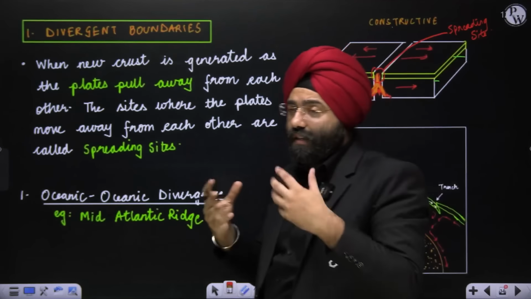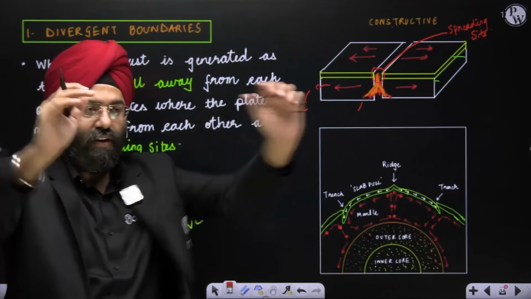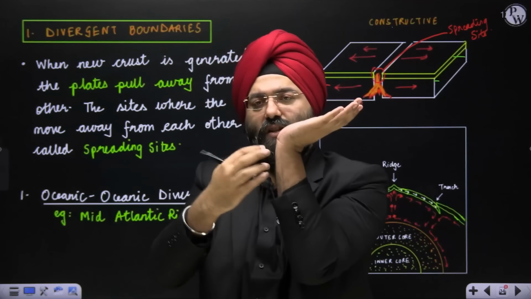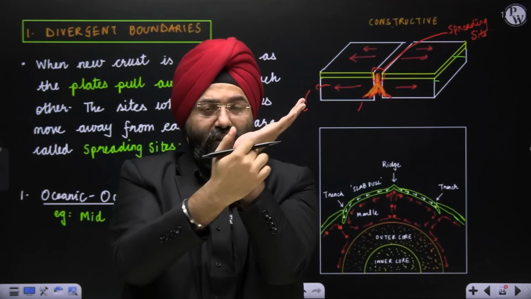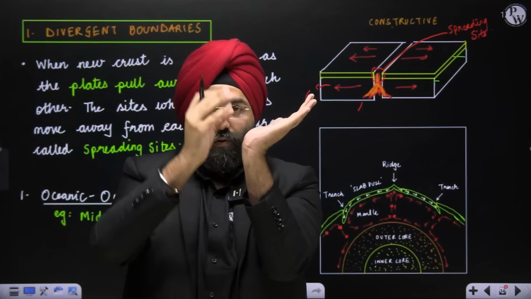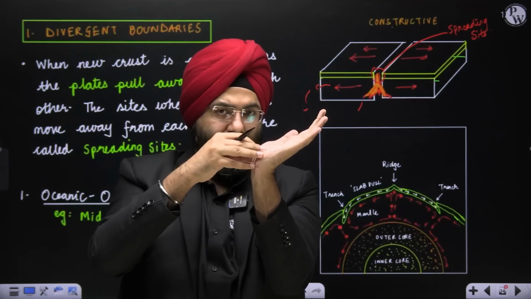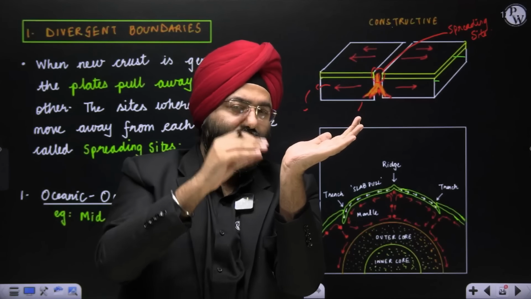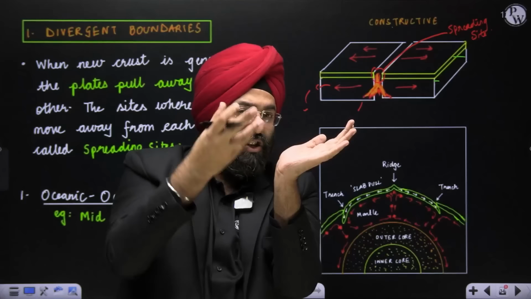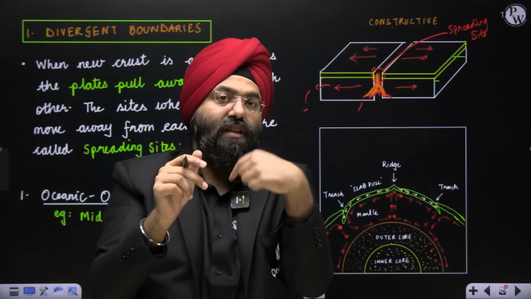Clear? Now this can happen in various dimensions, various places. You'll see this. Divergence means there are plates, so there is convectional current taking place, so they will move apart. When they move apart, because the convectional currents are there, further magma in the form of lava will come out and be deposited. This will lead to further crustal formation, a new lithospheric plate or a part of it being created. So there is construction taking place. That is why it is known as constructive in nature. Divergent is associated with construction.